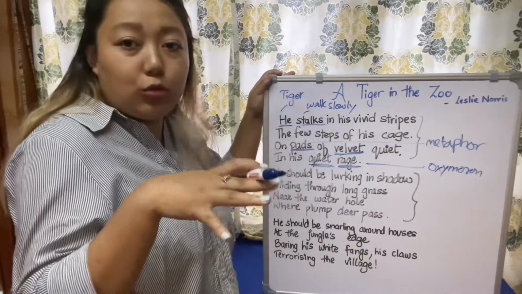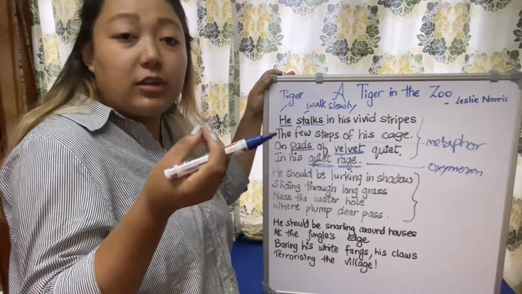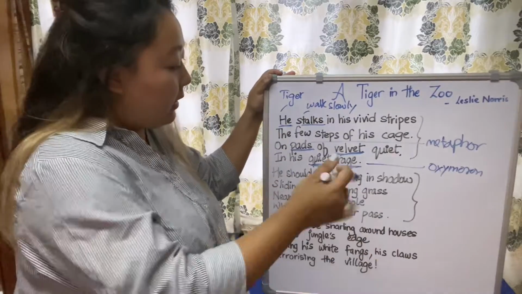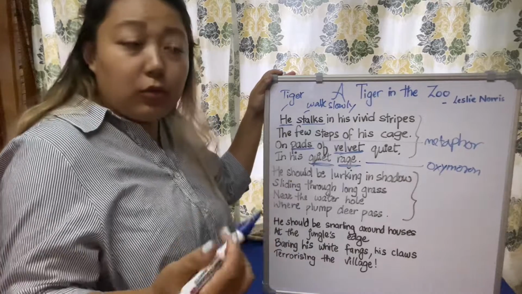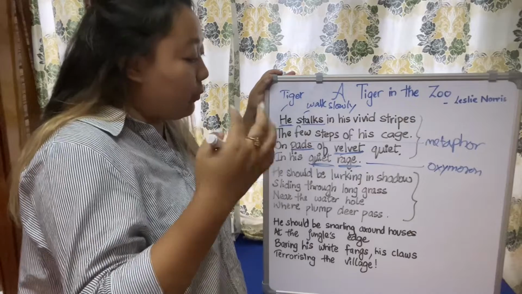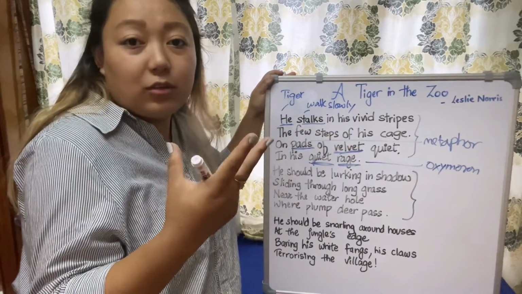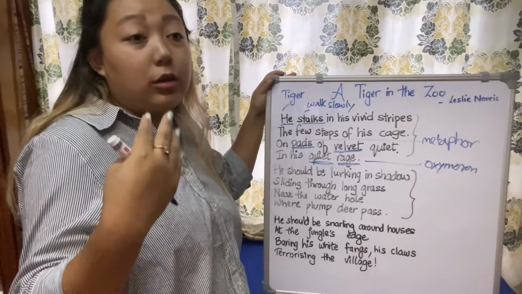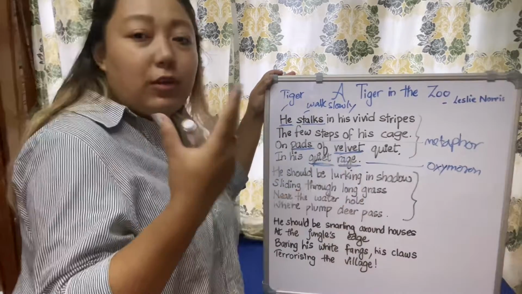So as I told you, the paws of the tiger have very soft fur. So he's walking with his velvety pads and quiet in his quiet rage. So quiet means silent, very quiet without making any noise, and rage means too much anger. So he has so much in his mind, in his body, that he's not able to take it out. So he's silent as well as very angry.